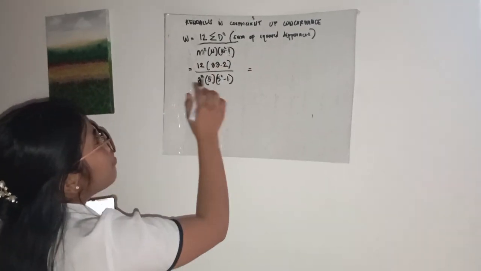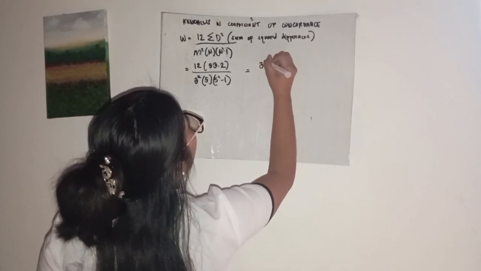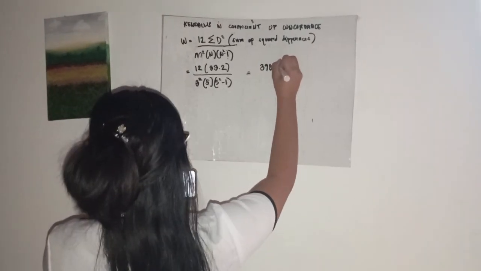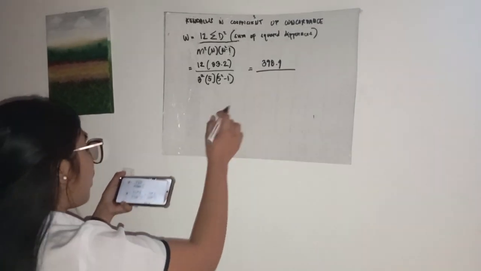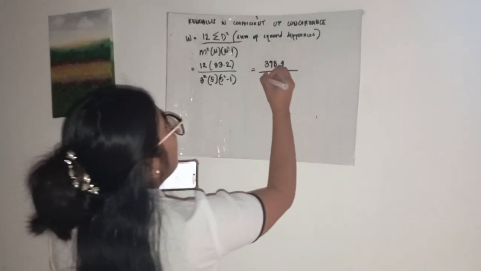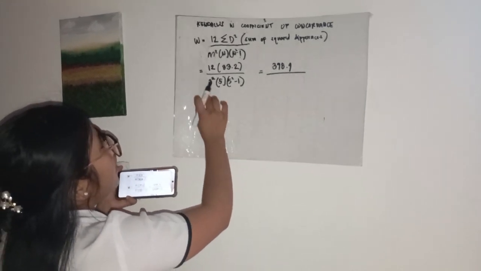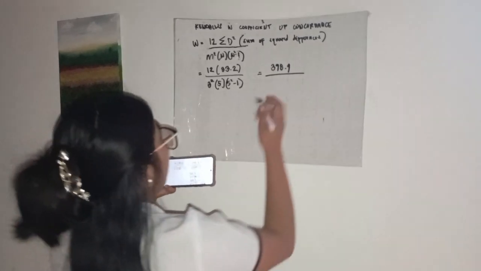So, 12 times 33.2 is equal to 398.4. So, we have 398.4. Divide it by the, so, kailangan muna natin makuha yung 3 squared is equal to 9.